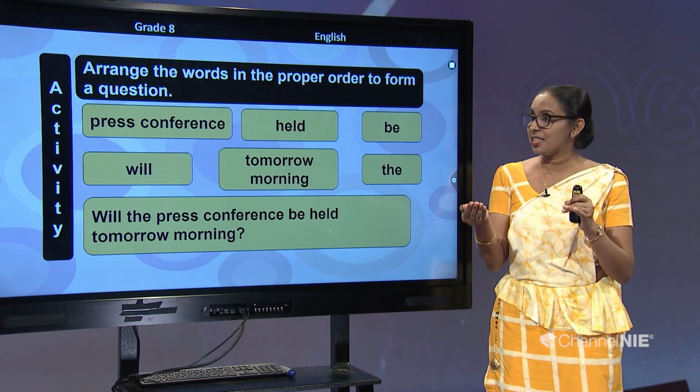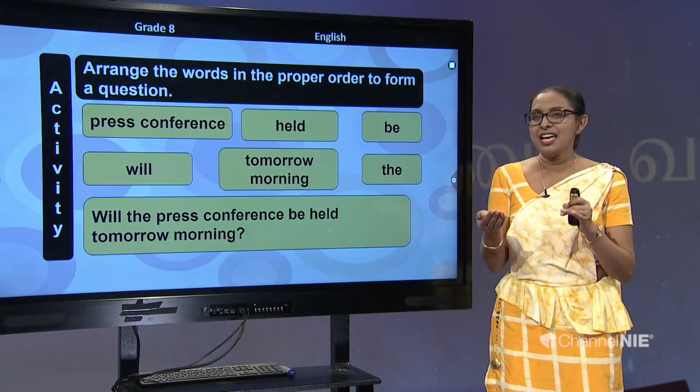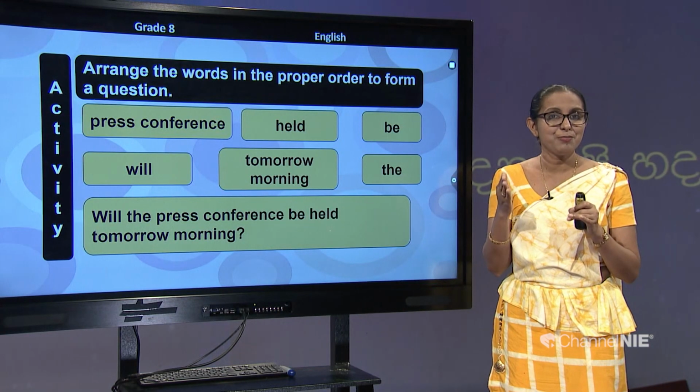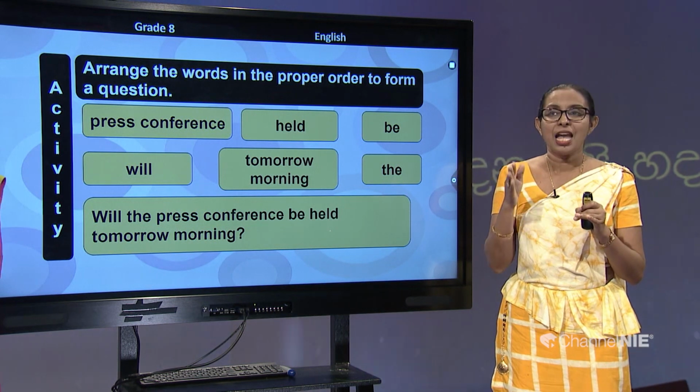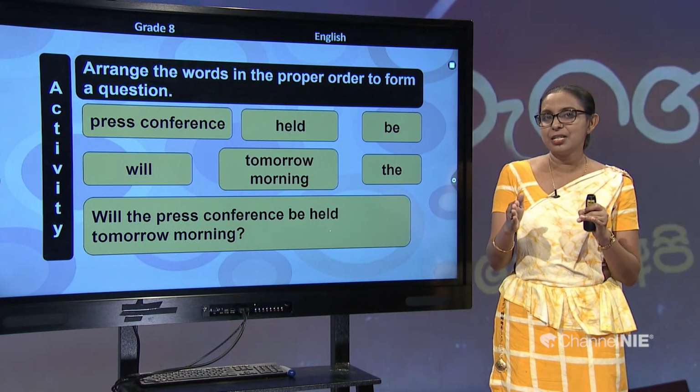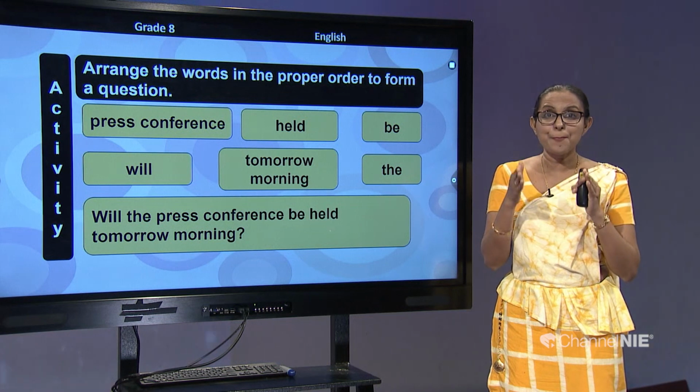The regular verbs form their past tense and the past participle in the same way by adding ed at the end. Yes. And irregular verbs have different past tenses and past participles. Yes, that you have to keep in mind, my dear children. And also the verb be, that is a must.